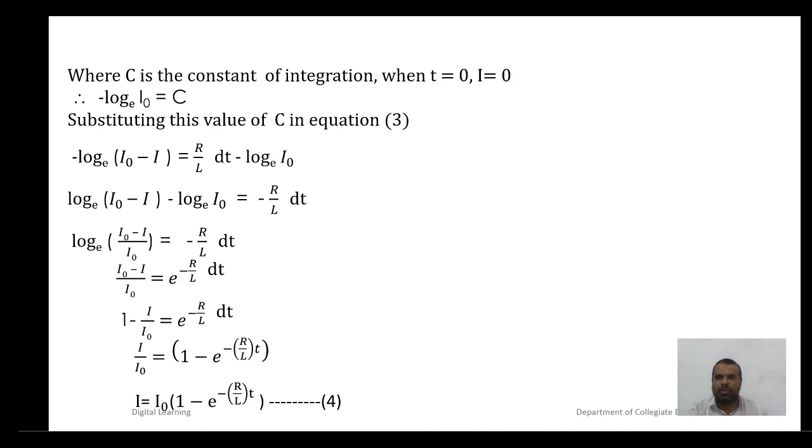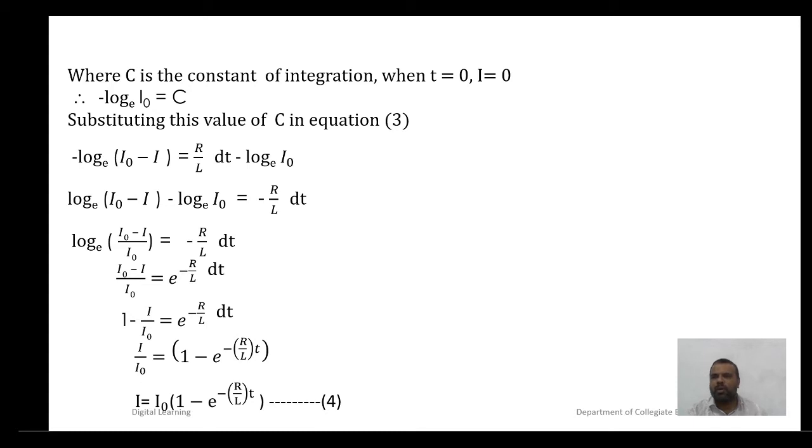When t is equal to 0, I is equal to 0. Therefore, minus log I0 to the base e is equal to C. Substituting this value of C in equation 3, minus log of (I0 minus I) to the base e is equal to R by L into t minus log I0 to the base e.